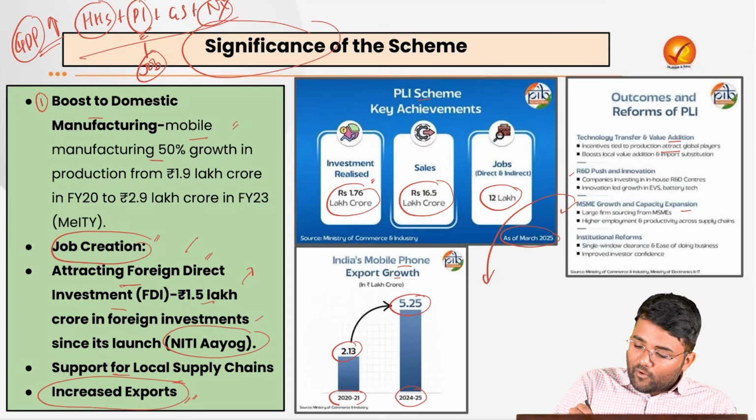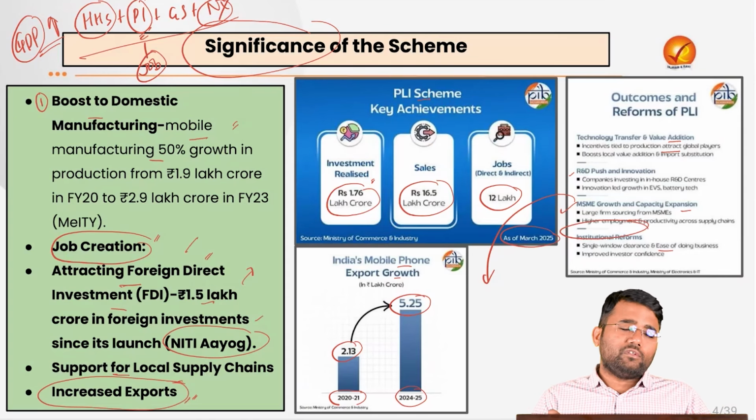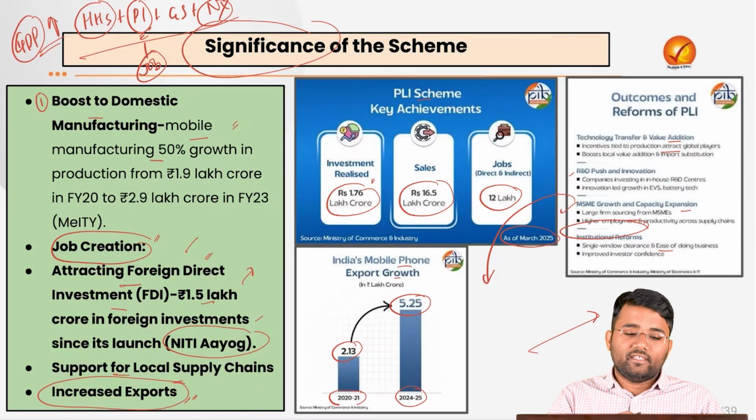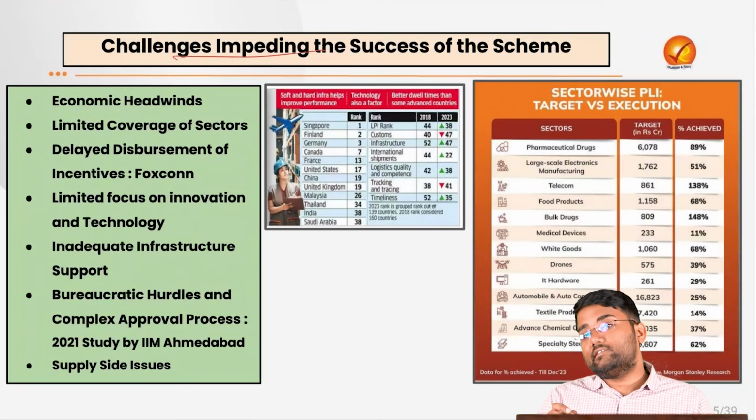Also, institutional reforms, such as single window clearances and ease of doing business, were also a focus of the PLI scheme. Also, for the incentives being given, the government tries to integrate technology so that they can be processed in a simple and efficient manner. But there are certain challenges impeding the success of the scheme.